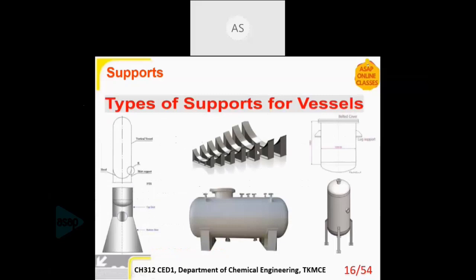The first one is a cradle support, or a saddle support. It is used for horizontal vessels. And for vertical columns, you have the lug support, the lug or the bracket support. So you can see their legs are there and bolted to the bottom. And finally, this one is called a skirt support. So this is the skirt support. So those are the three types which we are interested in.